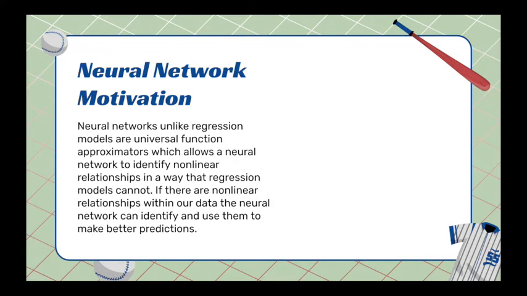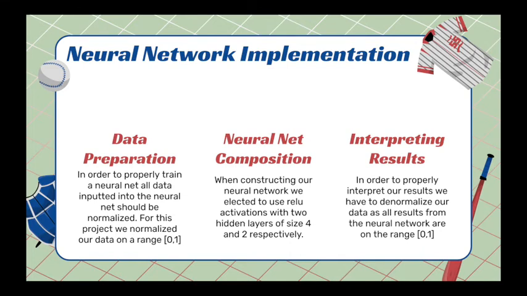that exist. The neural net implementation can be broken down into 3 stages. In order to properly use a neural network, all data that is entered into the neural network must be normalized. For this project, I normalized my data, whiff rate, exit velocity, and launch angle, and in addition, the output, slugging percentage, on a range from 0 to 1, with 0 being the minimum value for that feature and 1 being the maximum value for that feature.